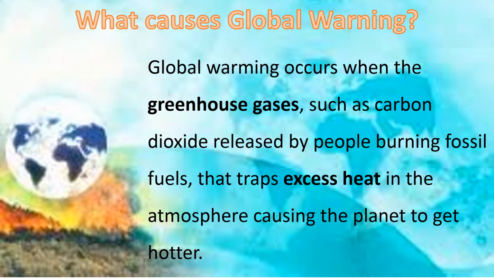What causes global warming? Global warming occurs when the greenhouse gases, such as carbon dioxide, released by people burning fossil fuels, trap excess heat in the atmosphere, causing the planet to get hotter.